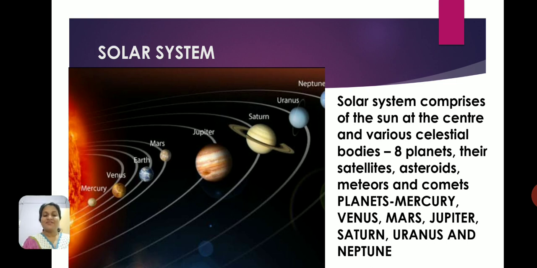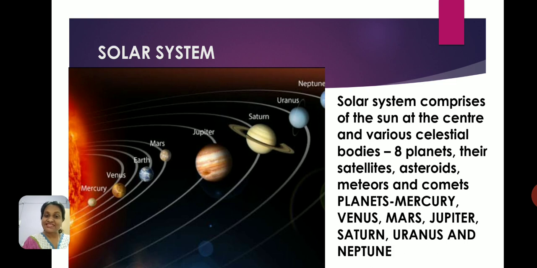The planets all have a path through which they travel around the sun. This path is called the orbit. The path on which the planets go around the sun is called the orbit. So all these planets have their own orbits which they follow around the sun. They revolve around the sun. This movement of all the planets around the sun is called revolution. What is it called? Revolution.